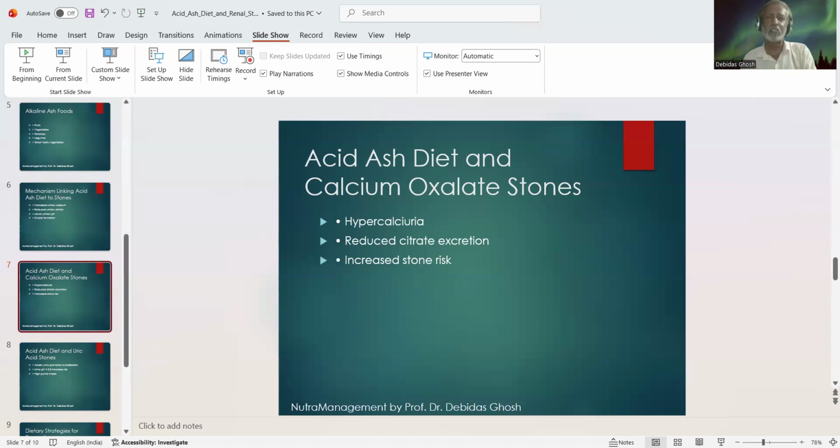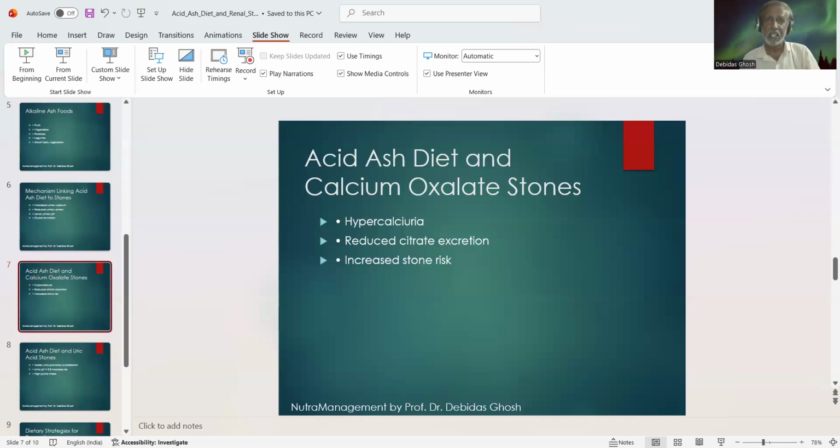Acidic urine also favors the citrate reabsorption from renal tubules, and thereby the urinary citrate is decreased, which is known as hypocitraturia. Hypocitraturia. Such hypercalciuria and hypocitraturia, both these factors are favorable for calcium oxalate renal stone formation.